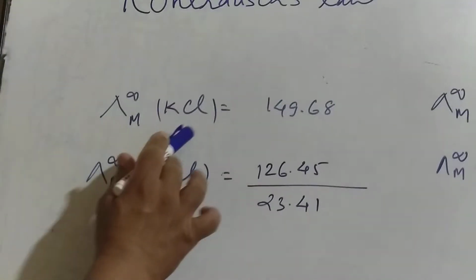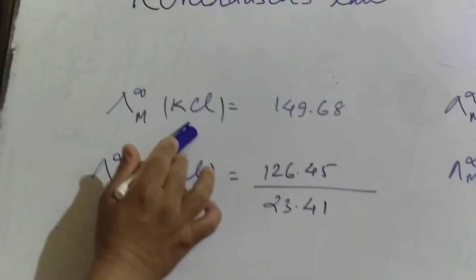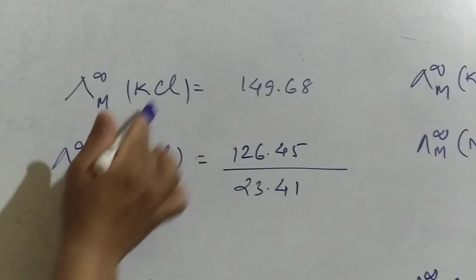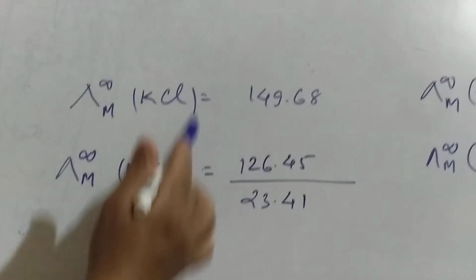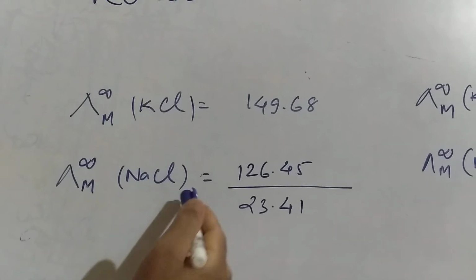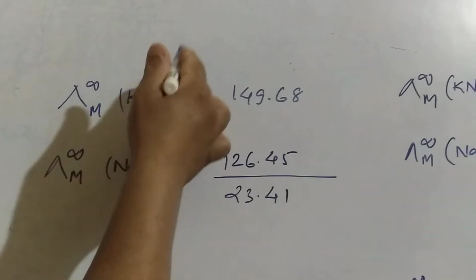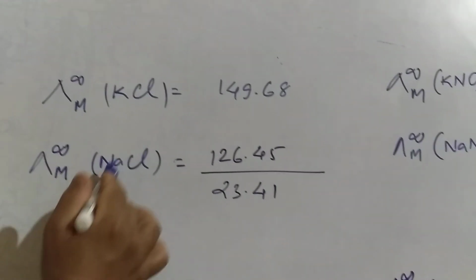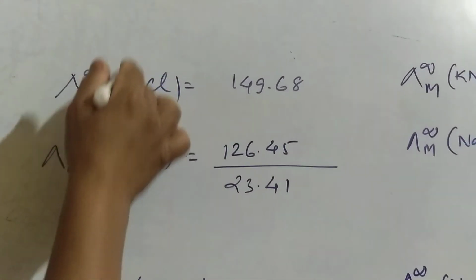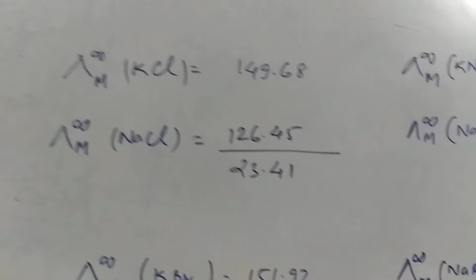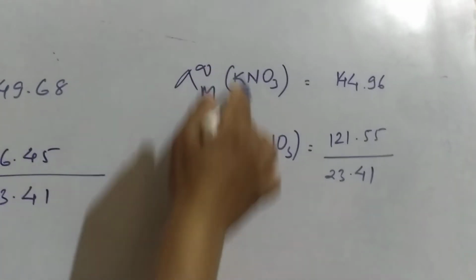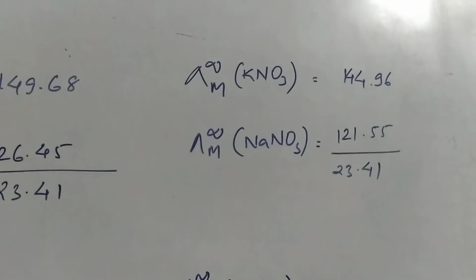For example, the molar conductivity of KCl may be written as the contribution of K plus and the contribution of Cl minus, and for NaCl the contribution of Na plus and the contribution of Cl minus. So Cl minus cancels, and the difference of the ionic conductivities of K and Na will be 23.41. Again here the NO3 contribution cancels, and the difference between K and Na remains the same.